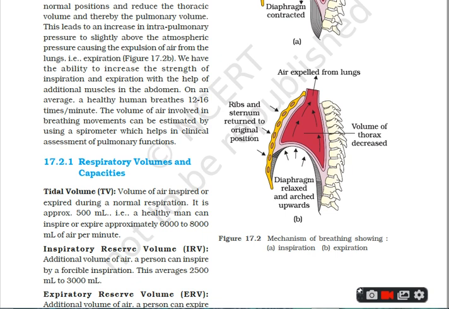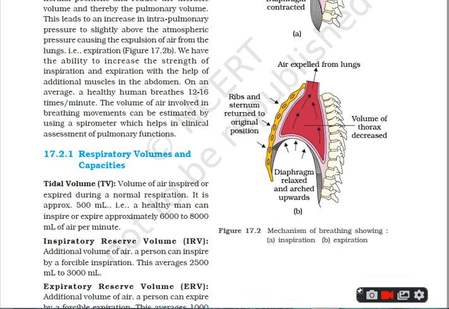I repeat, the volume of the air involved in breathing movements can be measured by using a respirometer in clinical assessment of the lung functions. So if we are aware of these volumes and the capacities of our respiration, they help us in assessing the clinical activities of the lung functions.